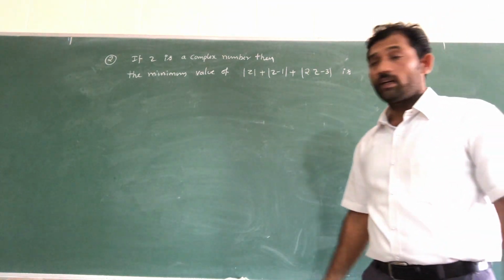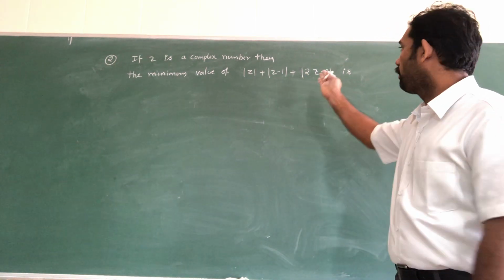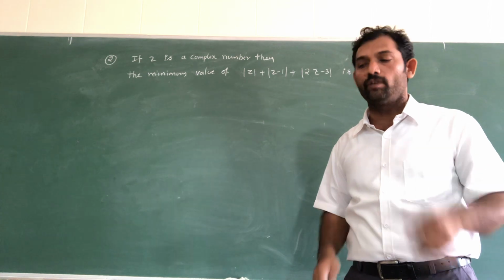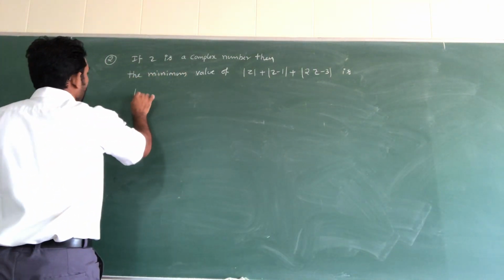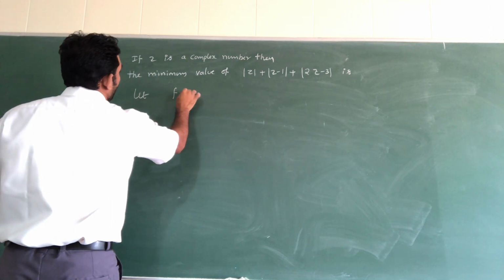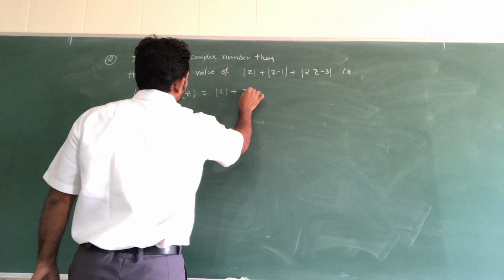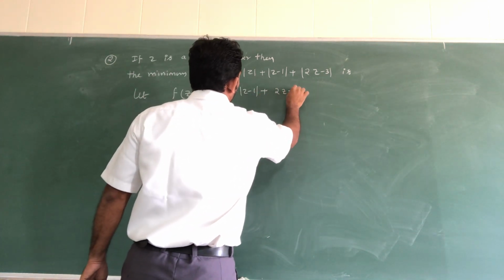Understand? So see here, modulus of z, modulus of z minus 1, modulus of 2z minus 3. Sum of three complex number moduli, whose minimum value you are going to find. So first of all, we consider one function. Let f of z be equal to modulus of z plus modulus of z minus 1 plus modulus of 2z minus 3.